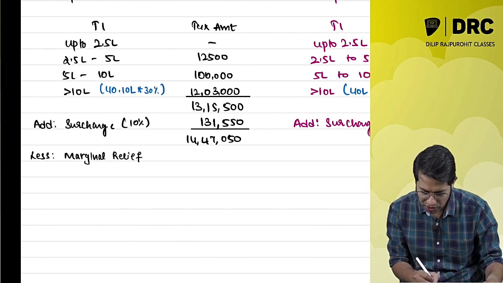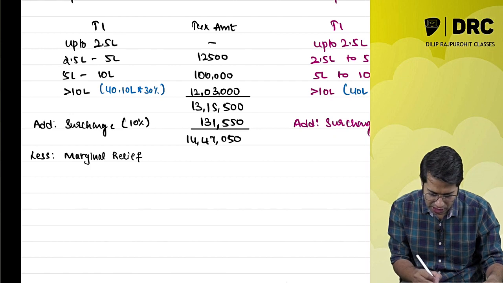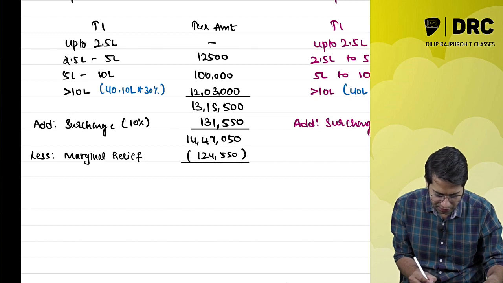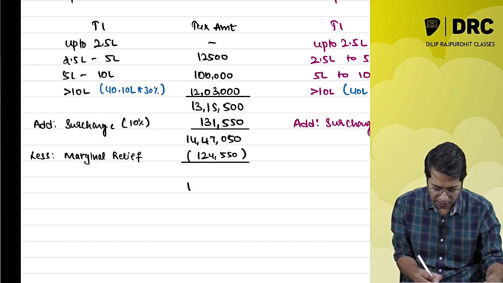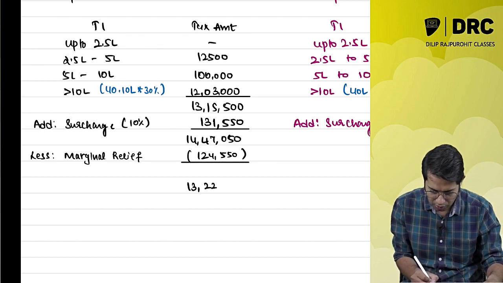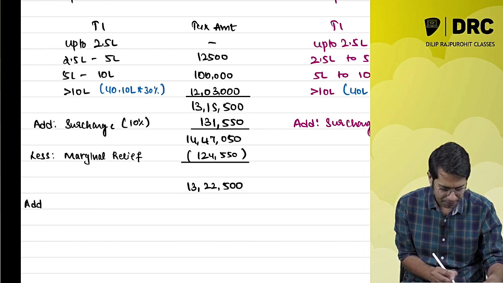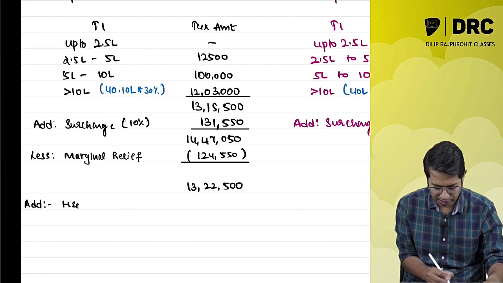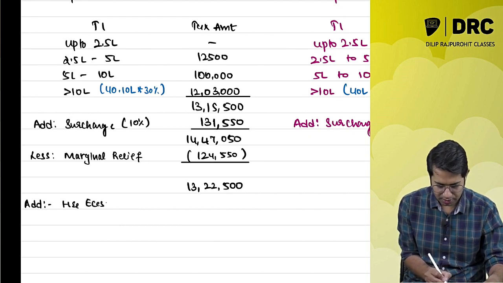How much is our marginal relief as per our calculation? It is 1,24,550 rupees. So subtract this marginal relief. Now whatever amount is coming, 13,22,500 rupees, to that add health and education cess.